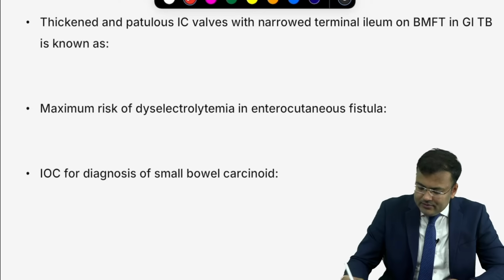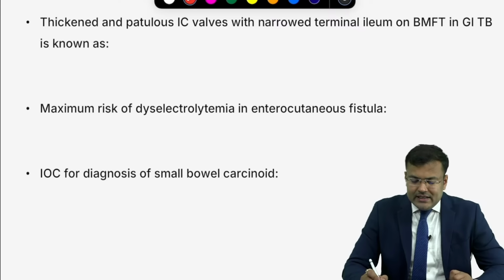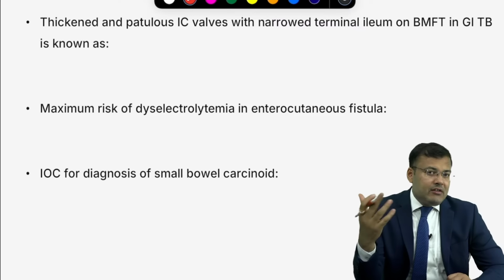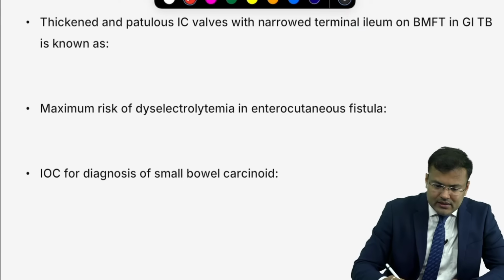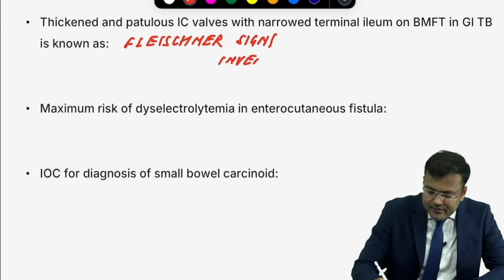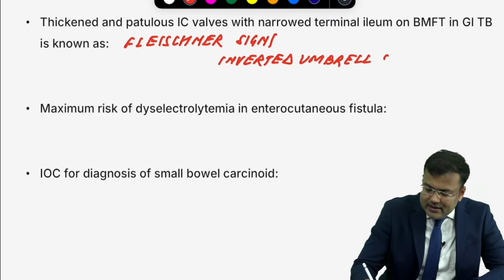Next, thickened and patulous ileocecal valve with narrowed terminal ileum on barium meal follow through. This is known as inverted umbrella sign. What is the other name? Fleischner sign. So the inverted umbrella sign is also known as Fleischner sign.